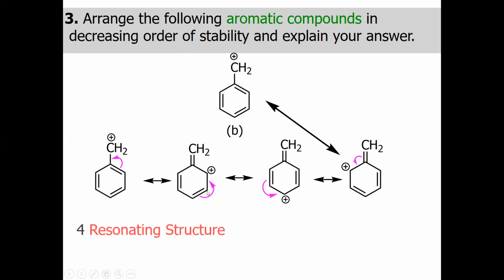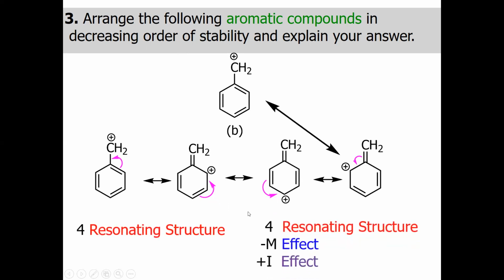And it has four resonating structures, and definitely this delocalization of charge is creating the minus M effect, which is known as minus mesomeric effect. What is minus mesomeric effect? Because this positive carbon is abstracting the electron, and then by this way it is creating the minus mesomeric effect. Similarly, this plus charge is creating the plus I effect. Minus mesomeric effect is basically predominant over the plus I effect.